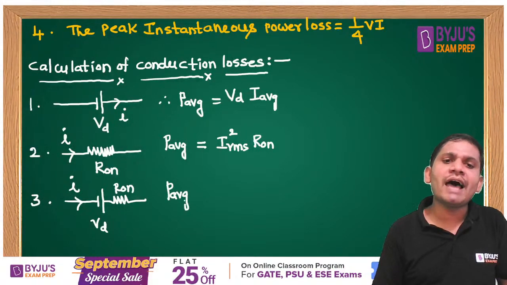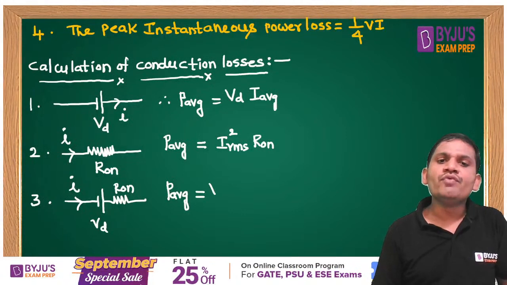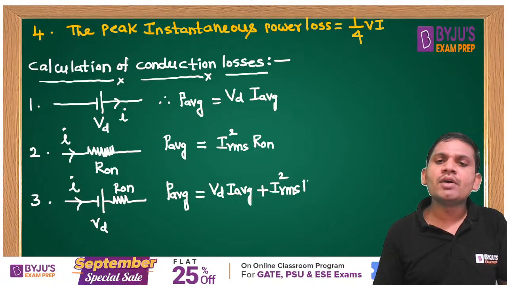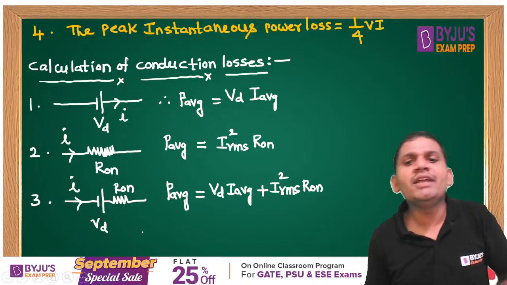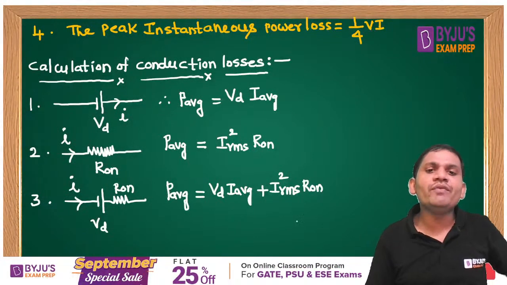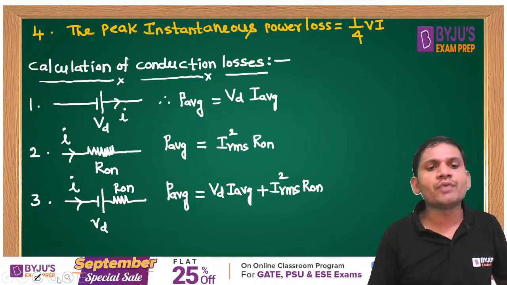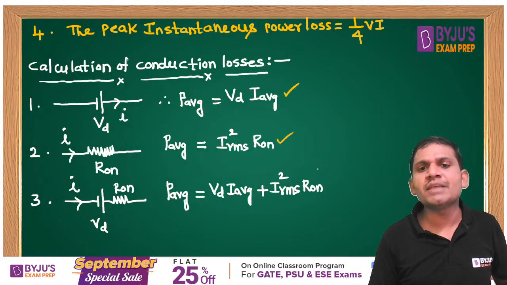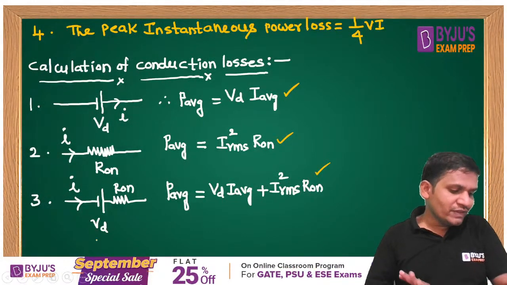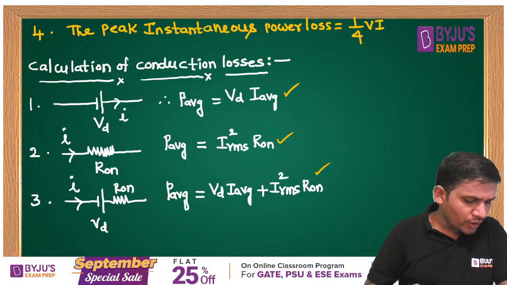If both voltage drop and resistance are given, how to calculate the average conduction loss, students? With respect to Vd, multiply with average current. With respect to resistance, multiply with RMS current. That's why it is Vd into I average plus I RMS square into R on. This is the calculation of conduction losses. This is also an important concept with respect to fundamentals.